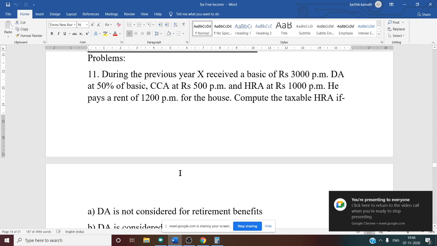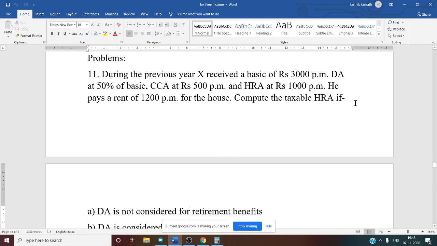Problem regarding HRA. See this. Problem number 11. Till now we discussed 10 problems. Those who have not attended the classes can see the link, which is already provided in the group. So now, problem number 11.